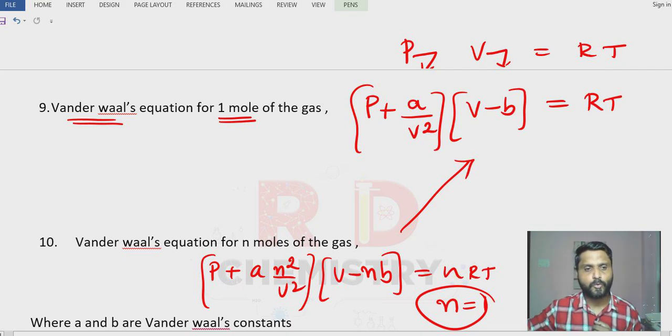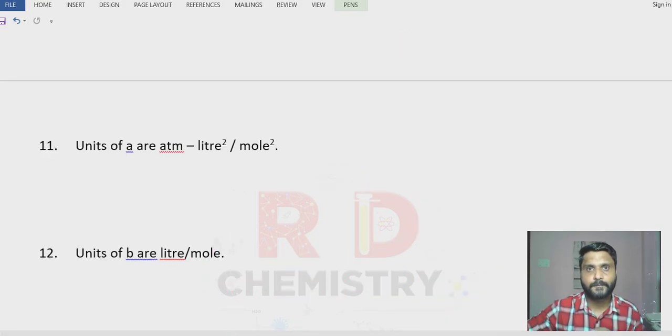So what are a and b here? a and b are the van der Waals constants here. P is the pressure, V is the volume, R is the ideal gas constant, T is the temperature, and n is the number of moles. Okay. Now let us find out what is the unit of a and b in the van der Waals equation.